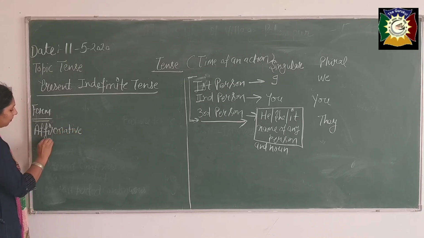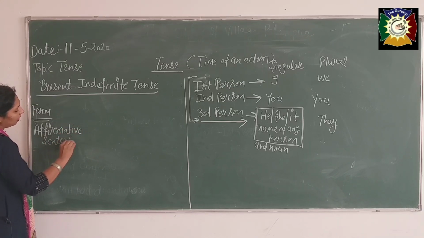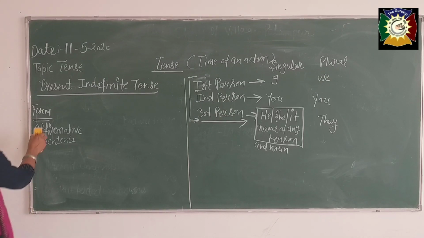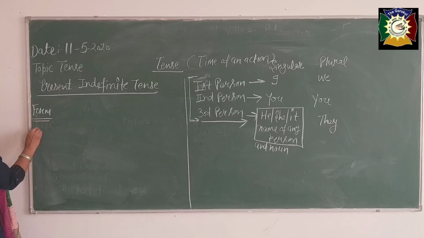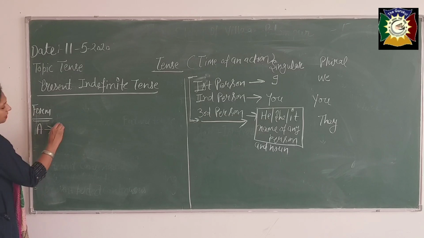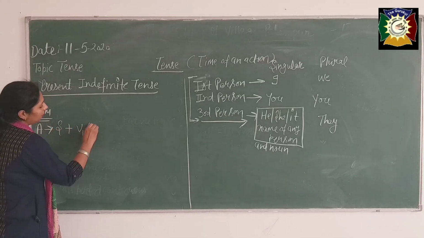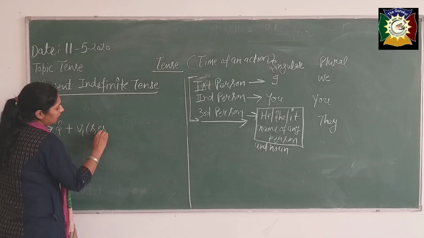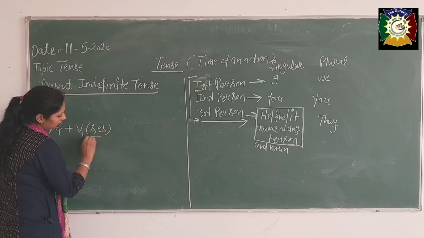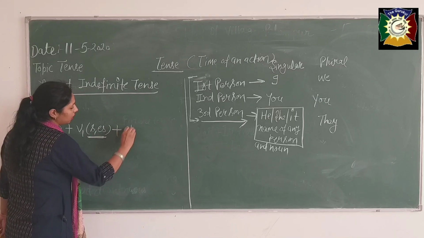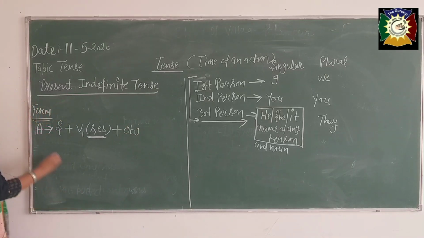For the affirmative sentence, I am using here A. Affirmative sentence formation: subject plus verb first form plus S or ES according to the subject, plus object. I am underlining this, be careful about this. Is it clear?